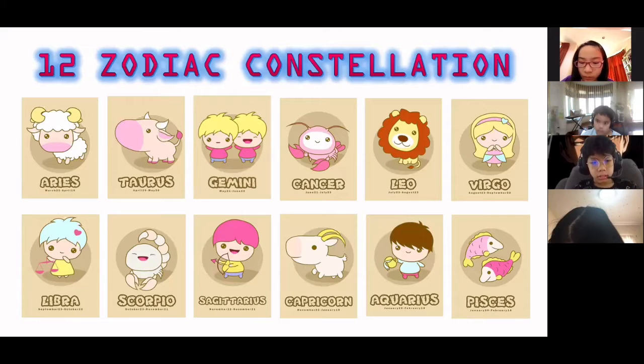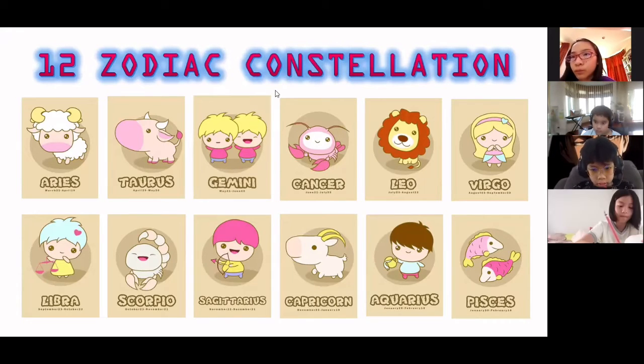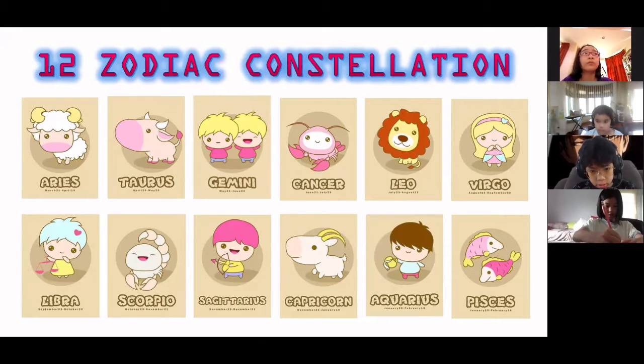Okay, so let's continue. Zodiac constellations are actually divided into 12. So there are 12 zodiac constellations or star patterns. You can just read the slide presentation.